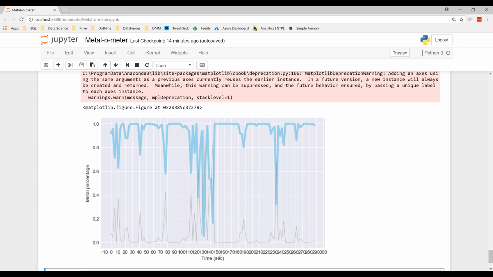Somewhere in the area between 100 and, let's say, 150 seconds, the algorithm isn't really sure. So maybe this is the bridge of the song that has more relaxed portions where the model isn't very sure it's actually metal, or maybe it's something from a non-metal song which we trained the model on.